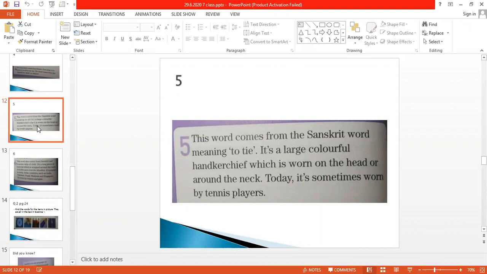Okay, I'm repeating it. This word comes from the Sanskrit word meaning to tie. It's a large colorful handkerchief which is worn on the head or around the neck. Today, it's sometimes worn by tennis players. Okay, just find out what the answer is and write your answers in the chat box. Hurry up. Okay, good. Rania, good. Jaira, yes, correct. Good.